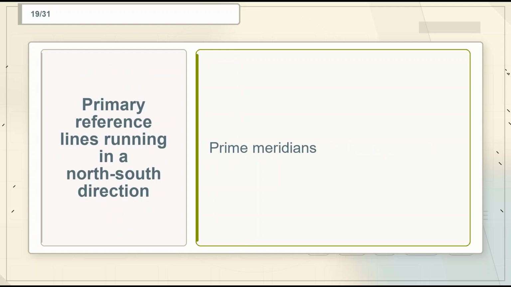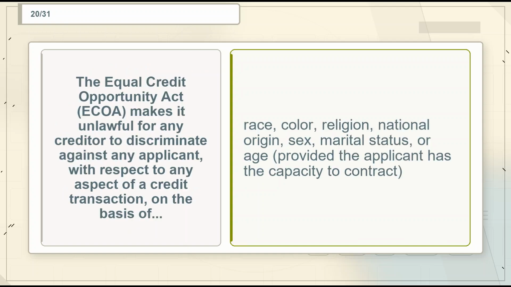Flashcard 19. Term. Primary reference lines running in a north-south direction. Definition. Prime meridians. Flashcard 20. Term. The Equal Credit Opportunity Act, ECOA, makes it unlawful for any creditor to discriminate against any applicant, with respect to any aspect of a credit transaction, on the basis of. Definition. Race, color, religion, national origin, sex, marital status, or age, provided the applicant has the capacity to contract.